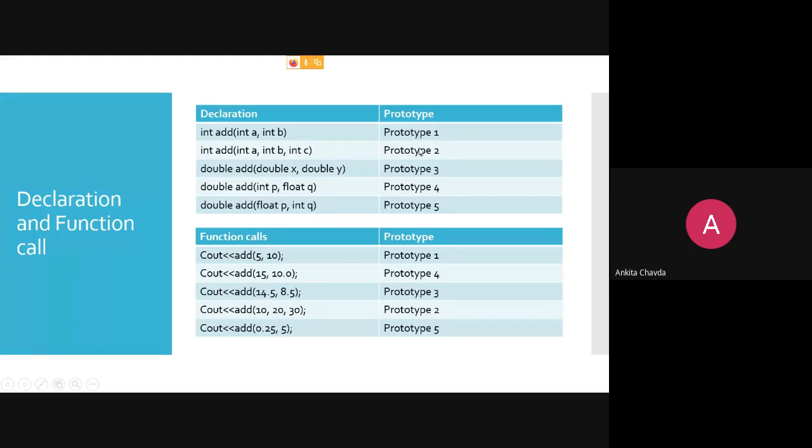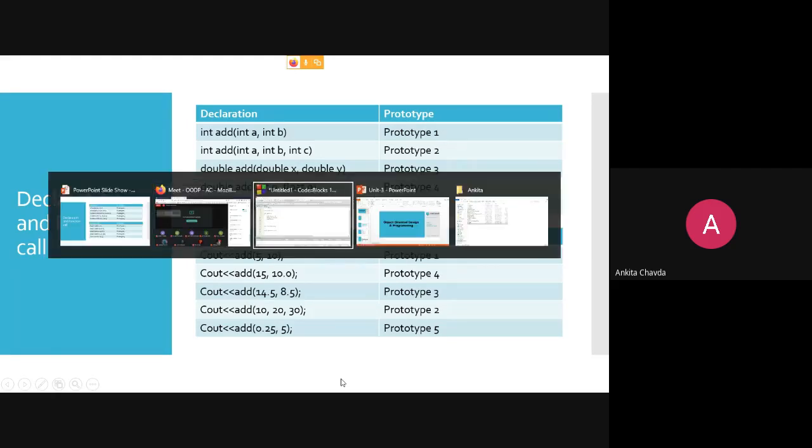Second, three integer variables, second prototype. The third function has two arguments. Here also two arguments, but here these two are integers, here these two are doubles. Now again over here, the first argument is an integer, the second argument is a float. Here the order is different: first is a float, second is an integer. Getting my point?